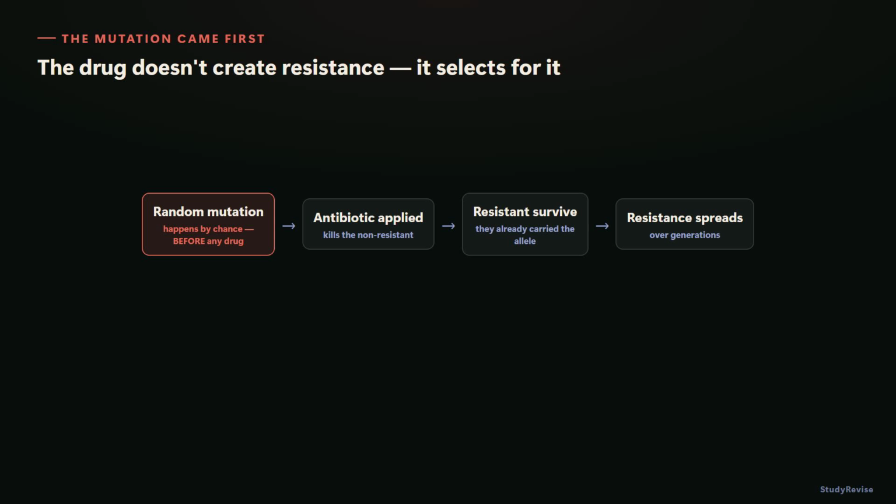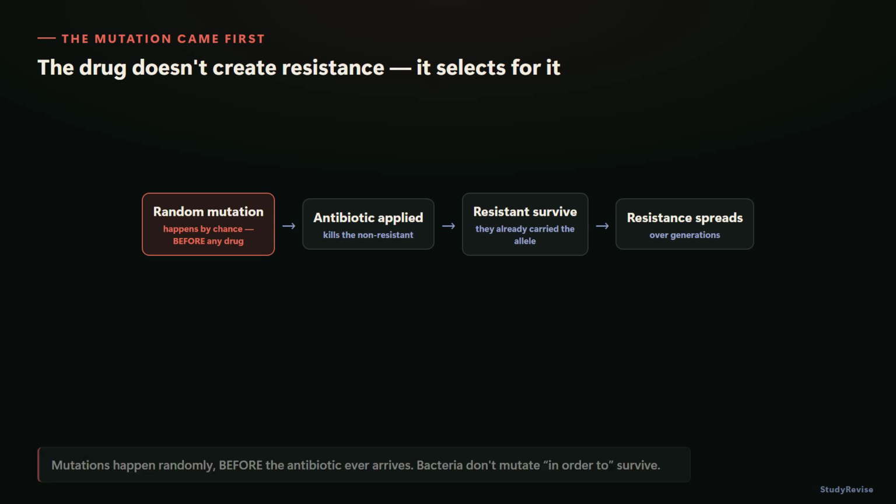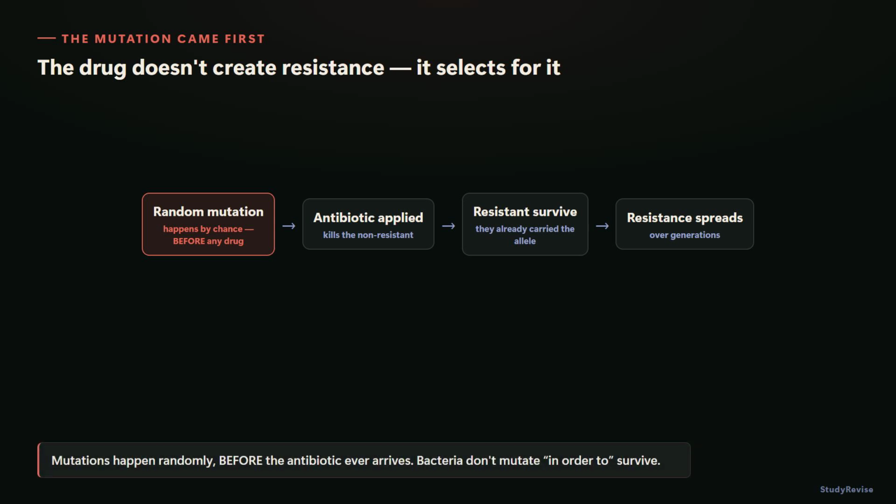What the antibiotic actually does is not create that resistance. It acts as a selection pressure. It kills off the bacteria that aren't resistant, and the ones that already happen to be resistant survive and reproduce, passing the resistance on to the next generation. Nothing decided to become resistant in response to the antibiotic being there. The mutation came first, entirely by chance. The antibiotic only selects for what already existed.